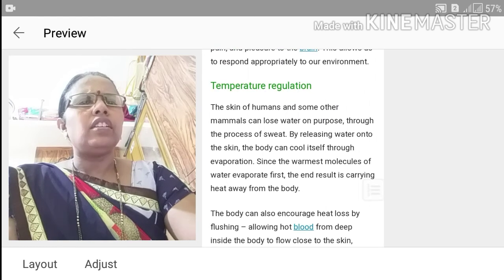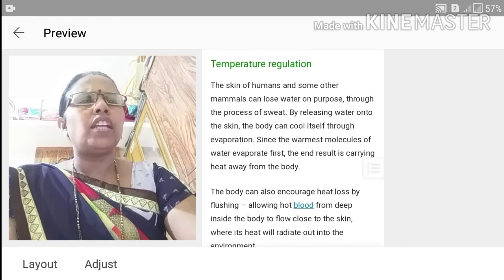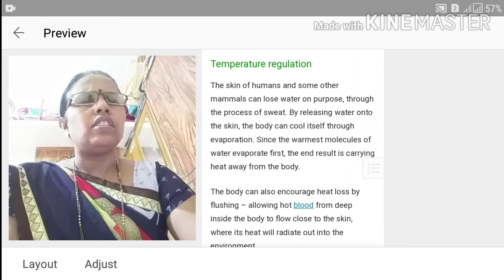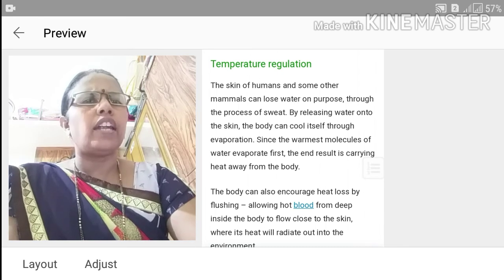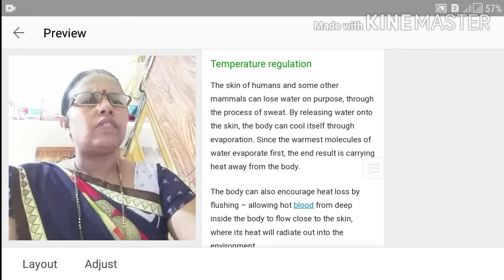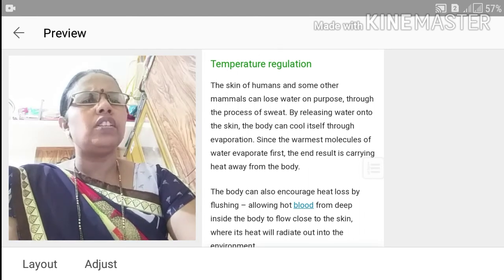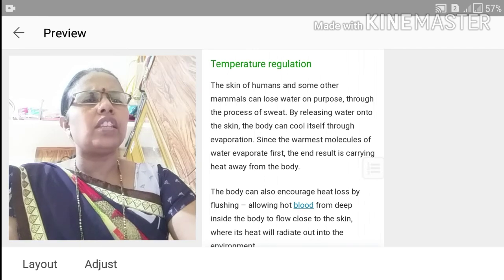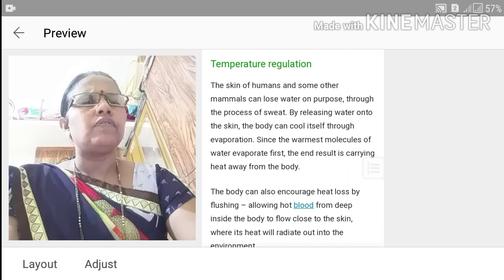Also the skin has the capacity for temperature regulation. In temperature regulation, the skin of humans and some other mammals can lose water on purpose through the process of sweating. By releasing water onto the skin, the body can cool itself through evaporation.